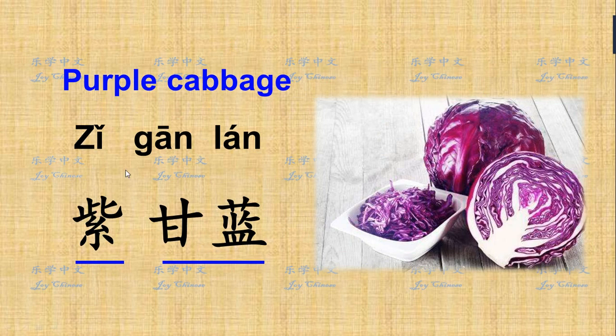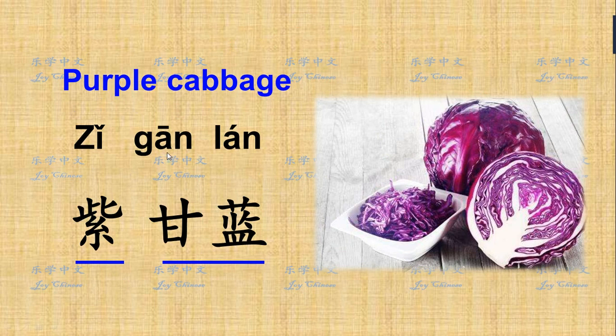Last one is the purple one, purple cabbage. You can call it... here purple means 紫. 紫 means purple. Okay, so you can say 紫卷心菜. It's a bit too long. So in Chinese we call it 紫甘蓝.